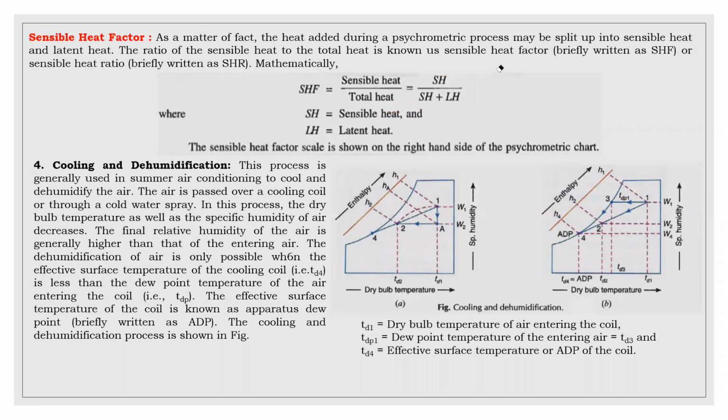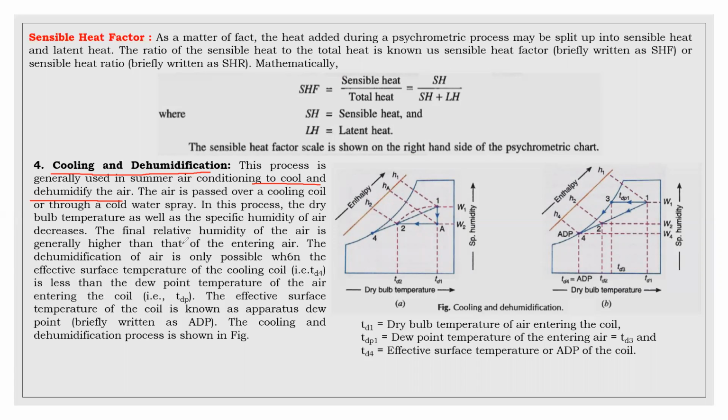Next, cooling and dehumidification. This is normally used in summer air conditioning. Normally in India, we will be using this air conditioning machine in the houses or in industries, offices. Cooling and dehumidification is used in summer air conditioning to cool and dehumidify the air. The air is passed over a cooling coil, through a cool water spray. In this process, the dry bulb temperature as well as the specific humidity of the air decreases. The relative humidity of the air is generally higher than that of entering air.